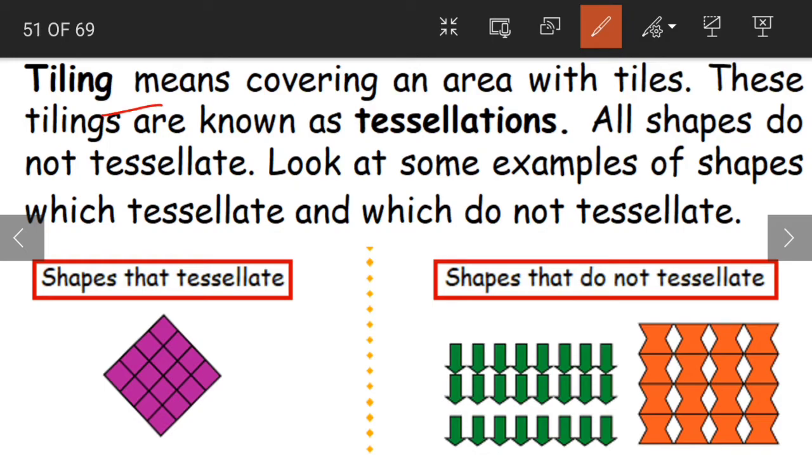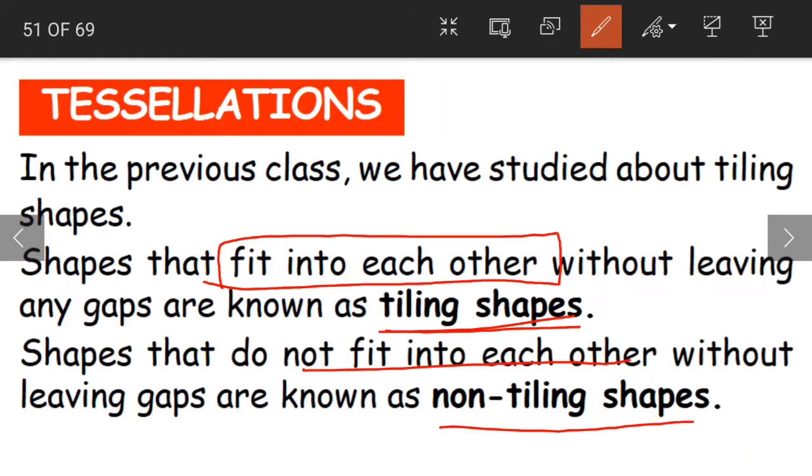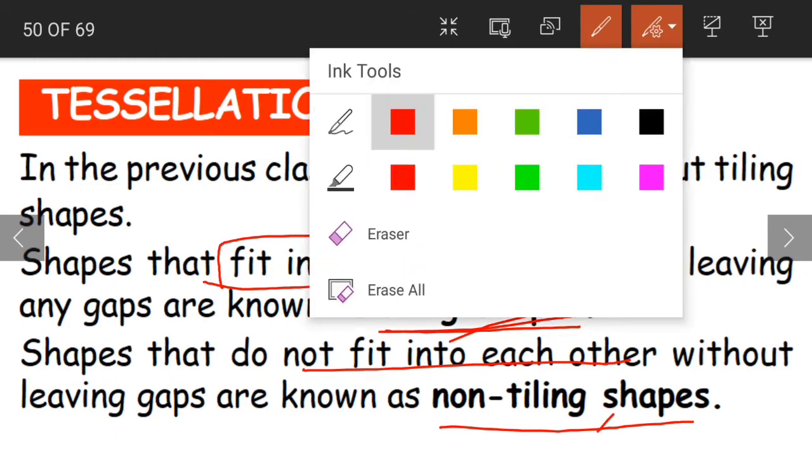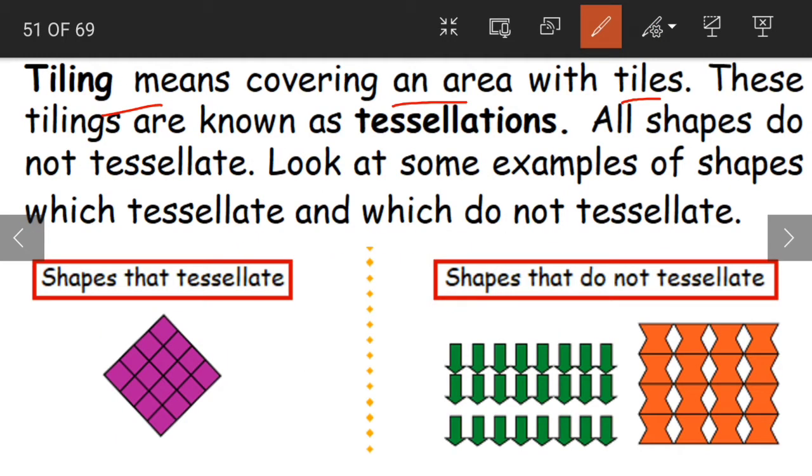Now tiling means covering an area with tiles. These tilings are also known as tessellations. All shapes do not tessellate. Look at some examples of shapes which tessellate and which do not tessellate. So that is what we have learnt about tiling shapes and non-tiling shapes, right? Now what is this tiling actually? Tiling means covering an area with tiles.